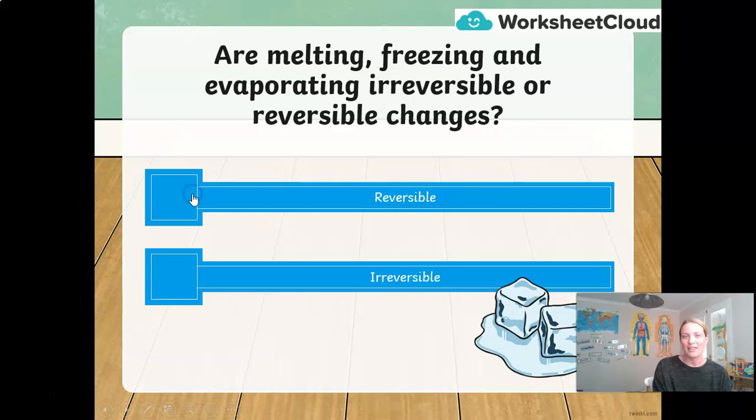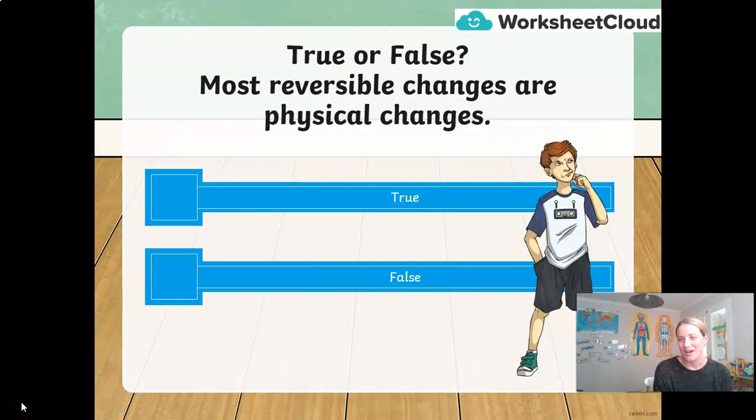That's right, they are reversible changes because I can go backwards in the water cycle. I can freeze my water to ice, I can melt it to get back a liquid water, and I can boil it to evaporate that water off into water vapor. If I then cool and condense the water, I can get liquid water again. Okay, so those are really relatively easy.